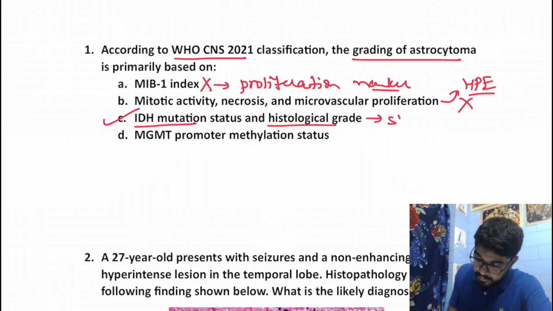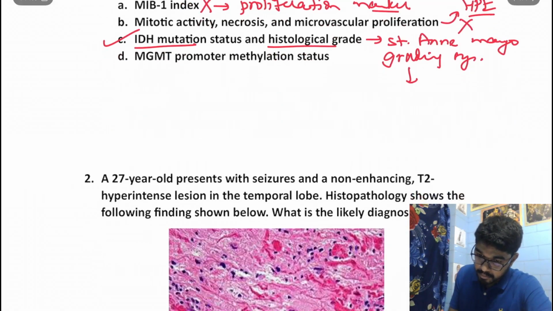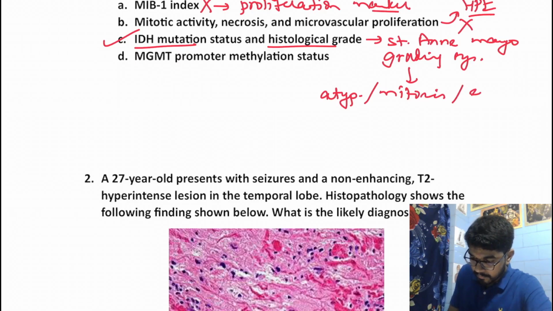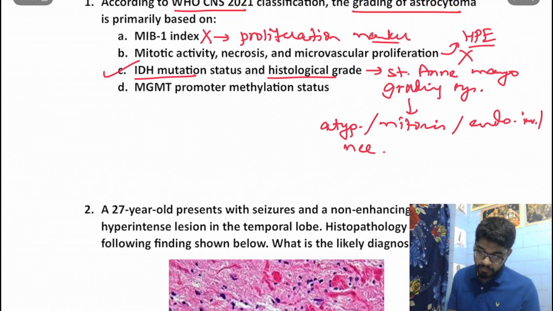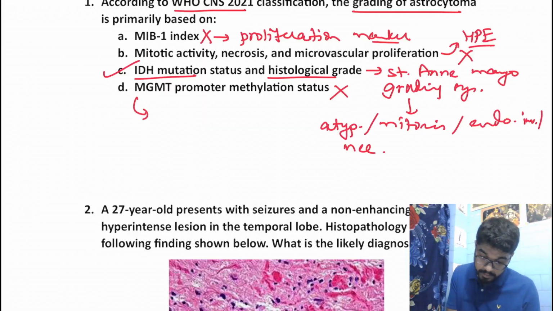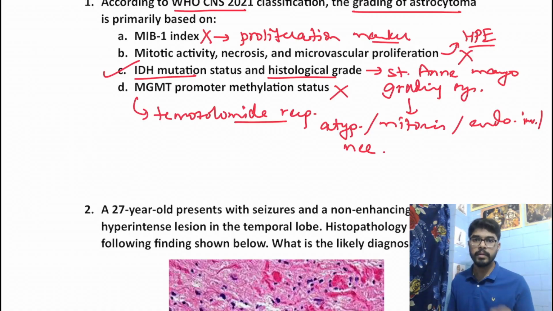The histological grade is known as the Saint-Anne-Mayo grading system, which is dependent on four features: atypia, mitosis, endothelial involvement and necrosis. Okay. And MGMT promoter methylation status? No, it is not used for classification. This rather tells about the temozolomide response in glioblastoma multiforme. We shall be talking about it. Right. So our grading for astrocytoma depends on IDH mutation status and histological grade.